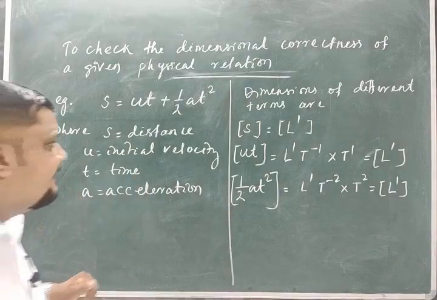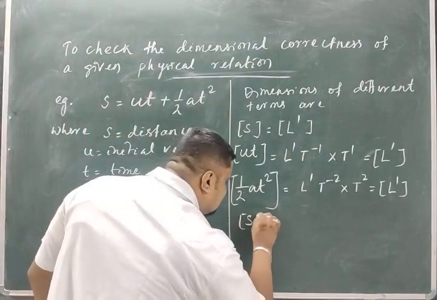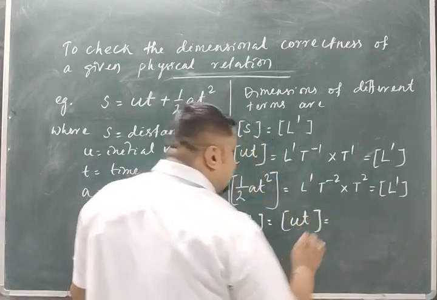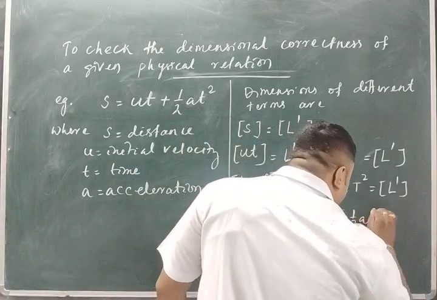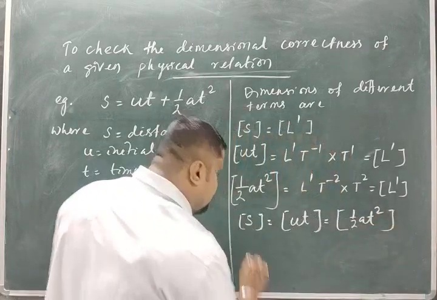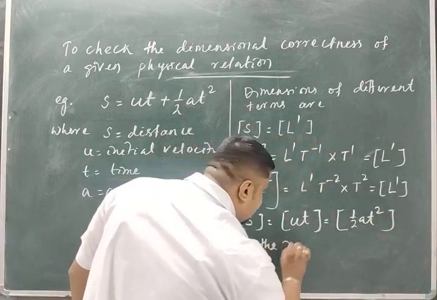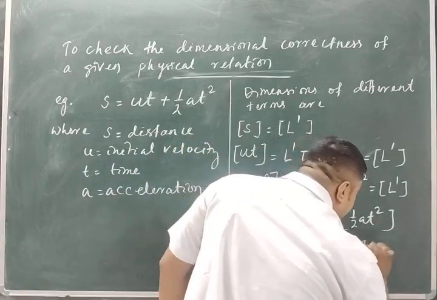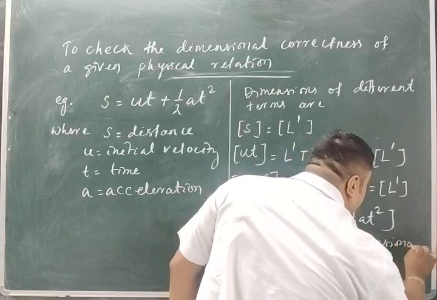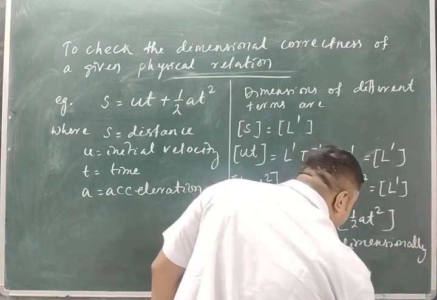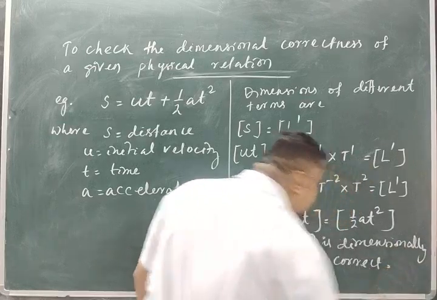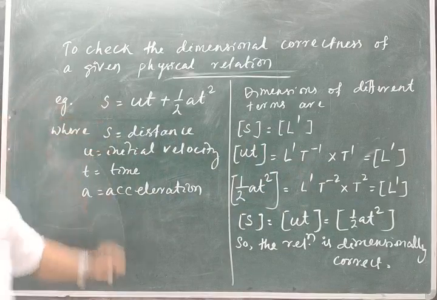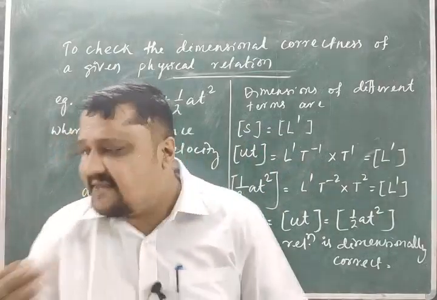So we can write here the dimension of S is equal to the dimension of UT is equal to the dimension of half a t square. So the physical relation is dimensionally correct. Did you get it? Got the example 1? Now you see this equation, what twist I will give here.